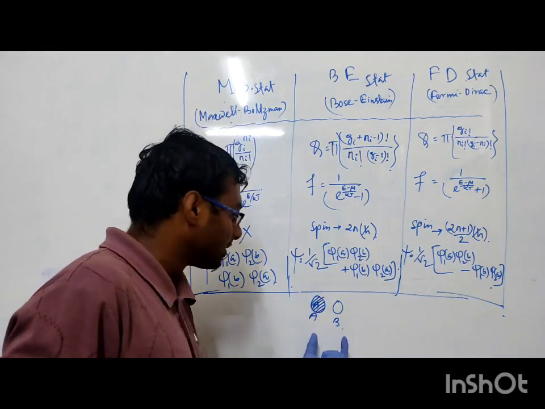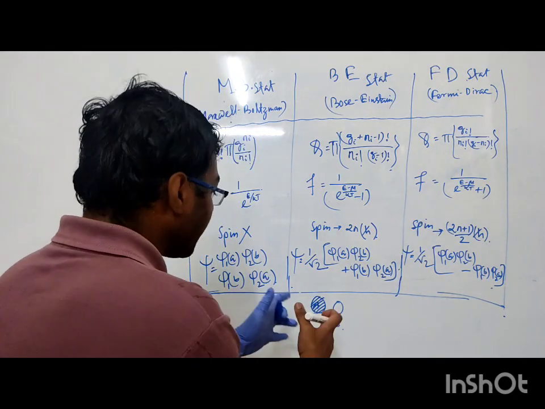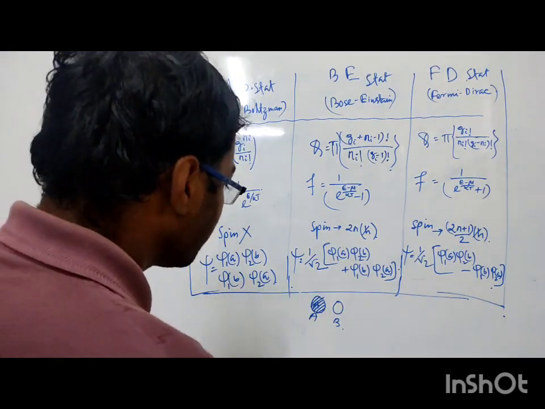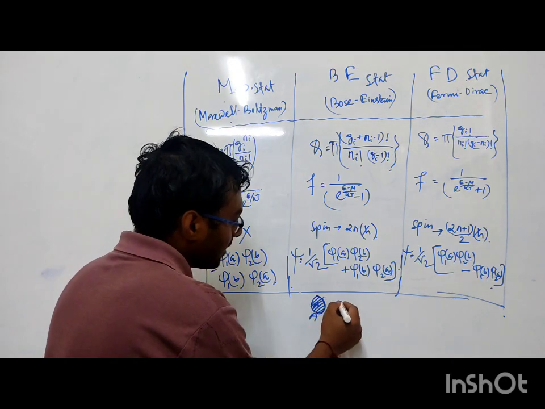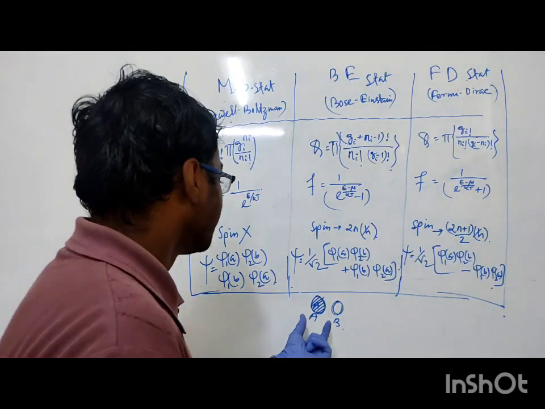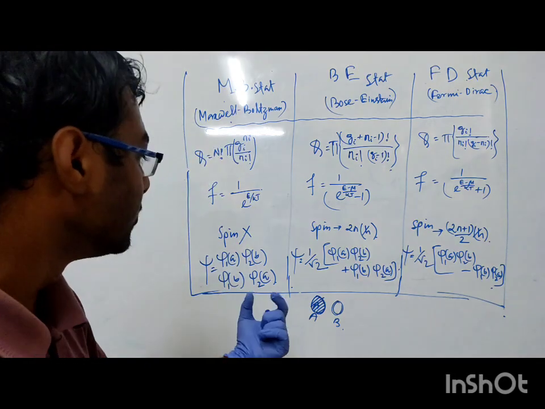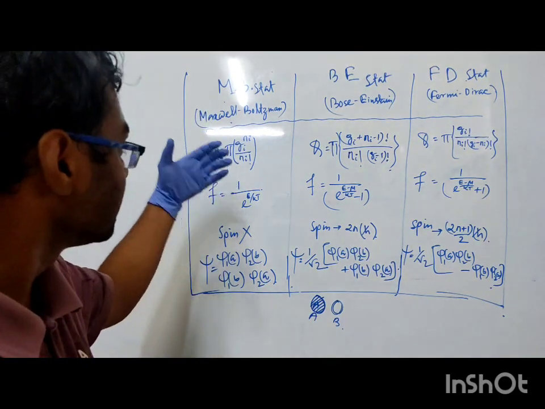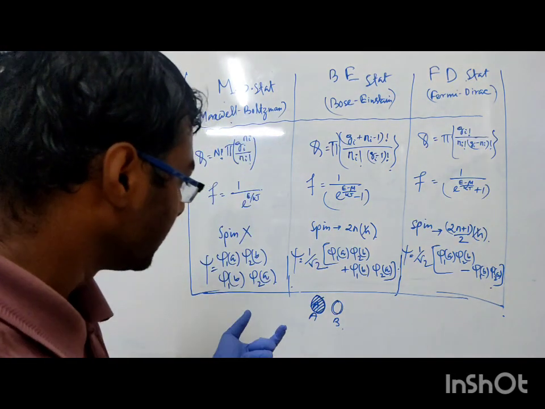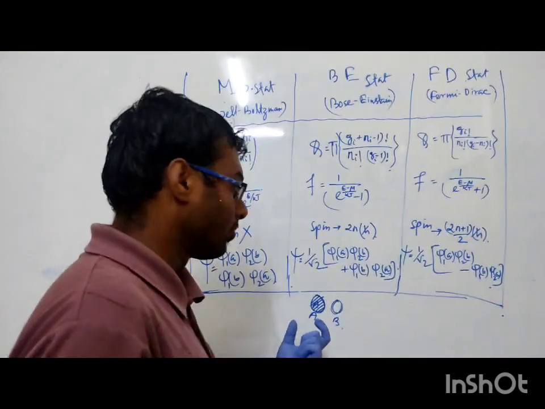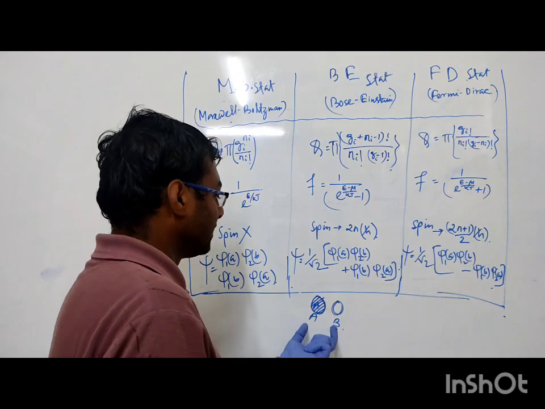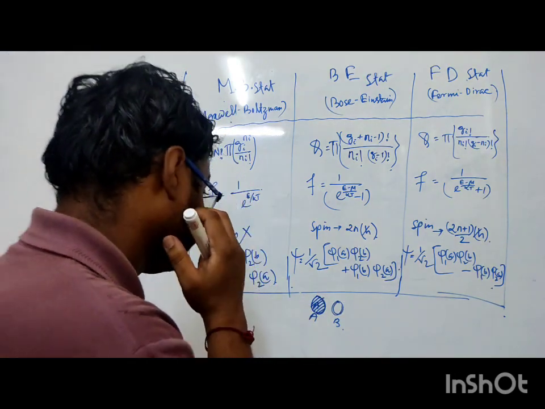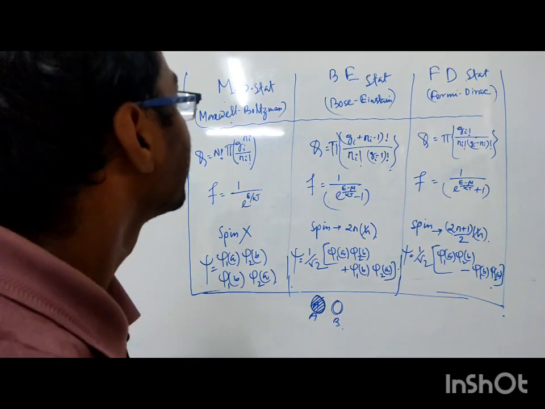These are distinguishable, and we can easily identify them because they have different colors. Using this, we can distinguish them properly. So for classical statistics or Maxwell-Boltzmann statistics, the particles should be distinguishable.